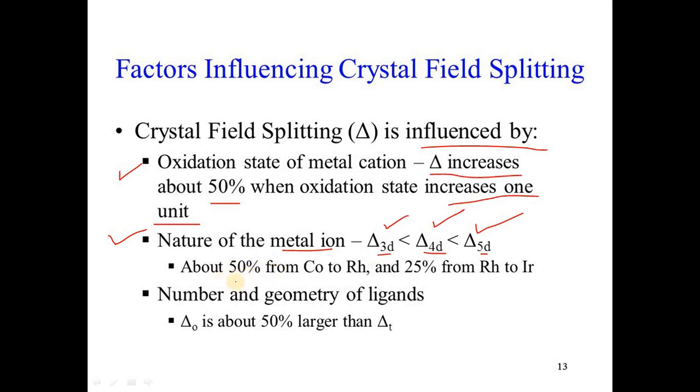We have seen in the previous slide about 50% from cobalt to rhodium and 25% from rhodium to iridium, the CFSE value increased. And the last one is the number and geometry of ligands: delta octahedral is about 50% larger than delta tetrahedral. So these are the factors that affect the crystal field stabilization energy.